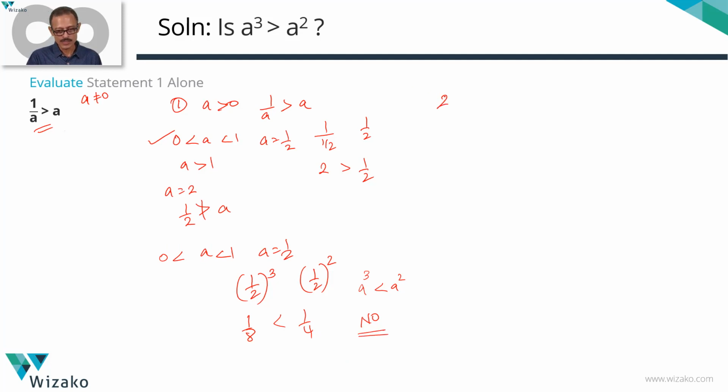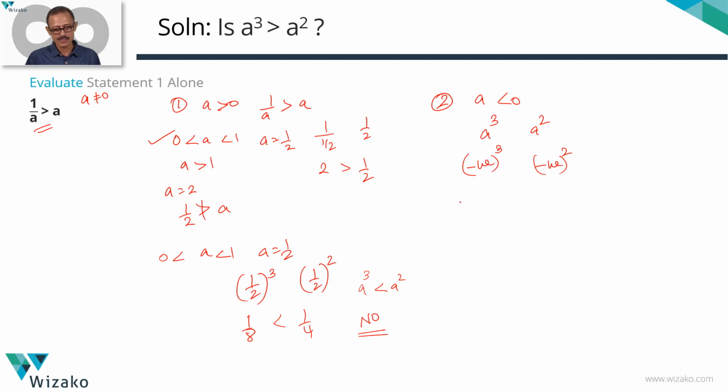Let's look at the second possibility of a being a negative number. Let's not even bother when will 1 by a be greater than a. Why am I not bothering about it? Not bothering about it because we are comparing a cube with a square, and we are evaluating for the possibility of a being negative. So wherever it is satisfied, a is still going to be a negative number. So you're cubing the negative number when you're finding out a cube, and you're squaring the negative number when you're finding out a square.